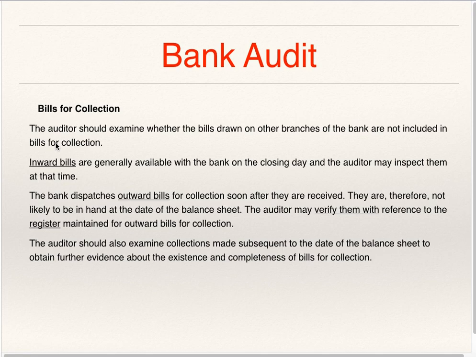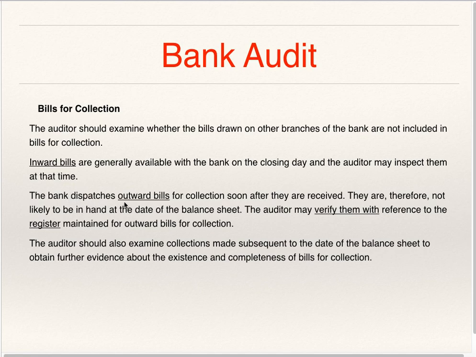Bills for collection: the auditor should check that the bills drawn on other branches by this branch, the particular branch which he is auditing, are not included in bills for collection. Bills for collection include only inward bills as well as outward bills. Inward bills are generally available with the bank on the closing day and the auditor may inspect them at that time. That is, these bills are sent to the bank by other branches and it is the duty of the bank to pay these bills.